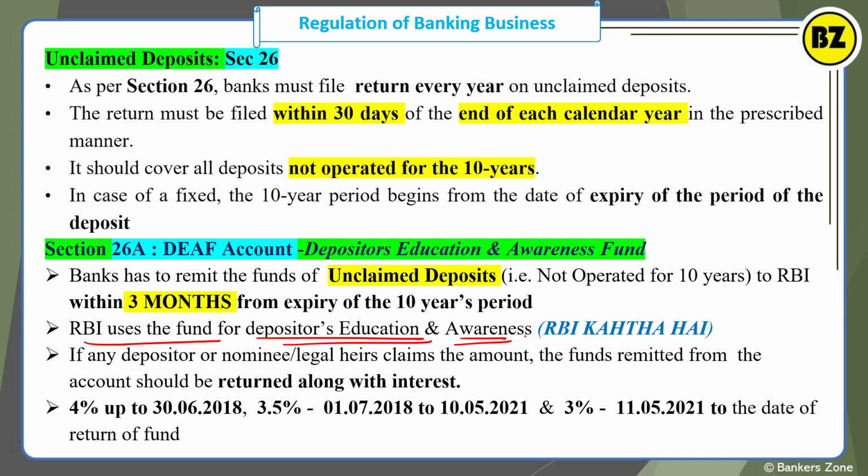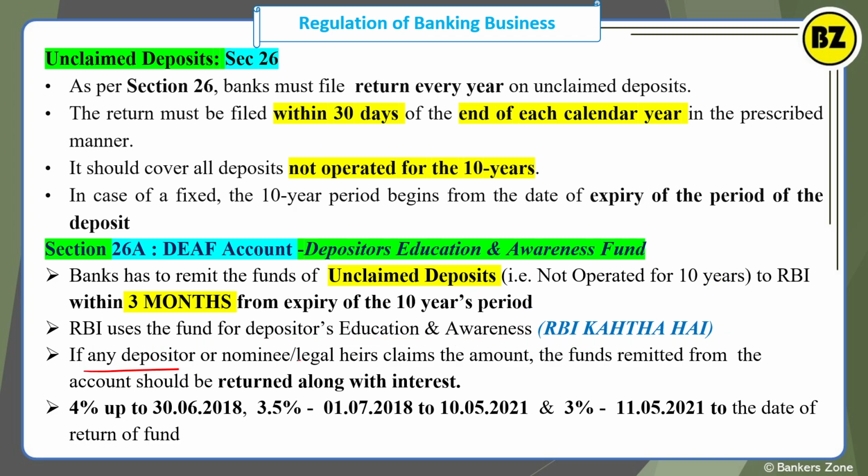And what do you mean by that, simply? See, everywhere you are seeing the advertisements. RBI says do not share OTP, RBI says secure banking, RBI says do the UPI. That means what? Basically, where are they getting money from for doing such advertisements? So they are getting money from the unclaimed deposits which banks are sending to the RBI, okay?